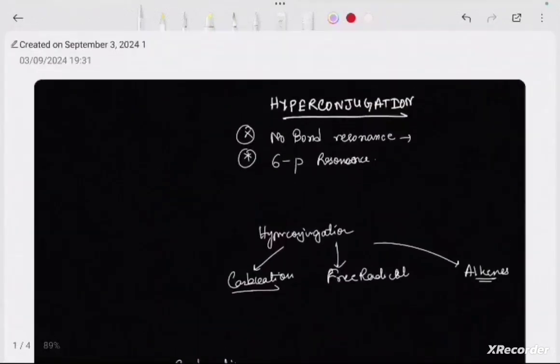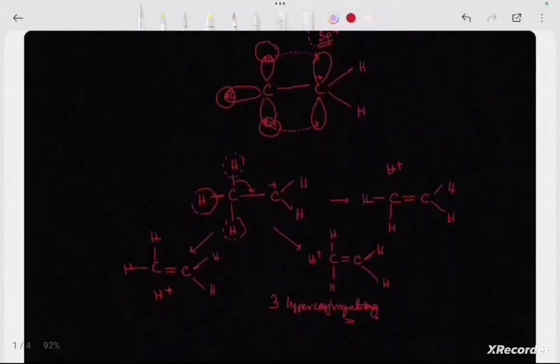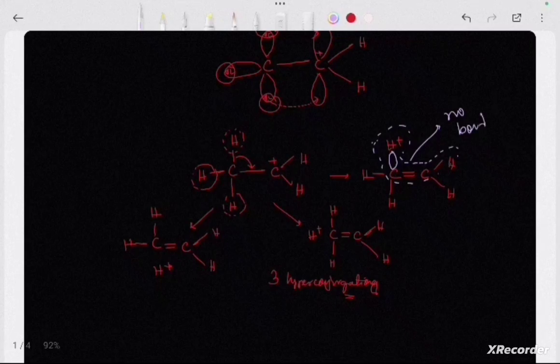Now if we go back, why is it known as no bond resonance and sigma pi resonance? No bond resonance because here a complex is formed just like a resonating structure. There is shifting of electrons, but here there is no bond. A resonating structure is formed without a bond because there is shifting of sigma electrons. In resonance there is a shifting of pi electrons. Here there is shifting of the sigma electrons. So this is known as no bond resonance.